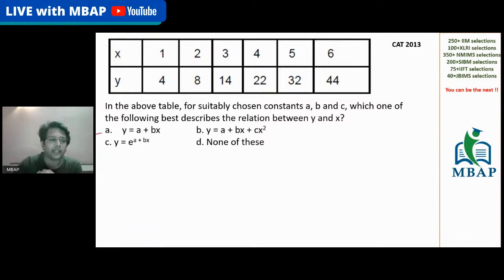So the question is, which of the following expressions, option A, B, C, or D, best describes the relationship between x and y? If we decode, option A deals with a linear equation, the equation of a straight line. Option B deals with a quadratic equation. Option C deals with an exponential equation, which is difficult for you to comprehend, but I'm not going to touch that. Please don't worry about that, in a very simplistic approach we can solve this. And option D is none of these. So A stands for linear equation, B is quadratic equation, C is exponential, and D is none of these.